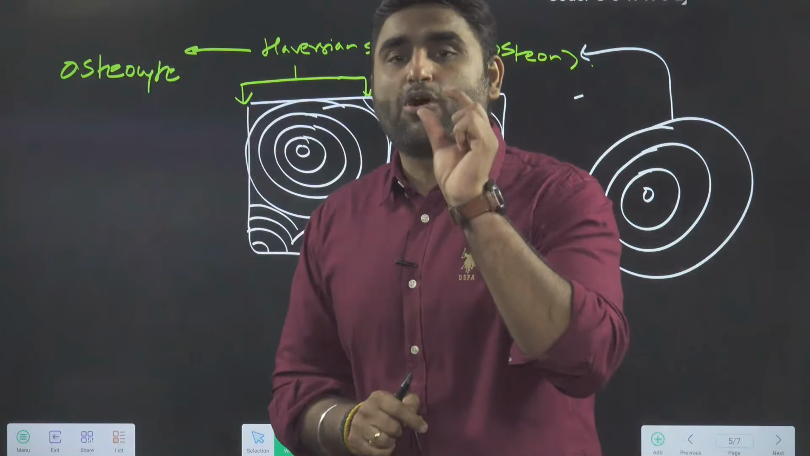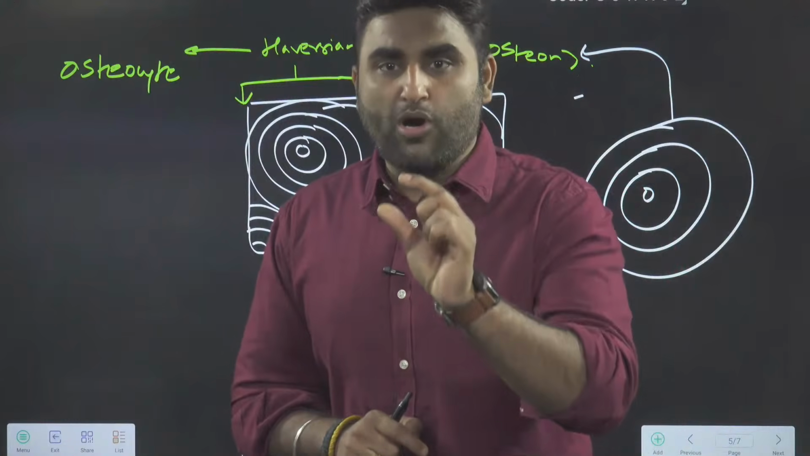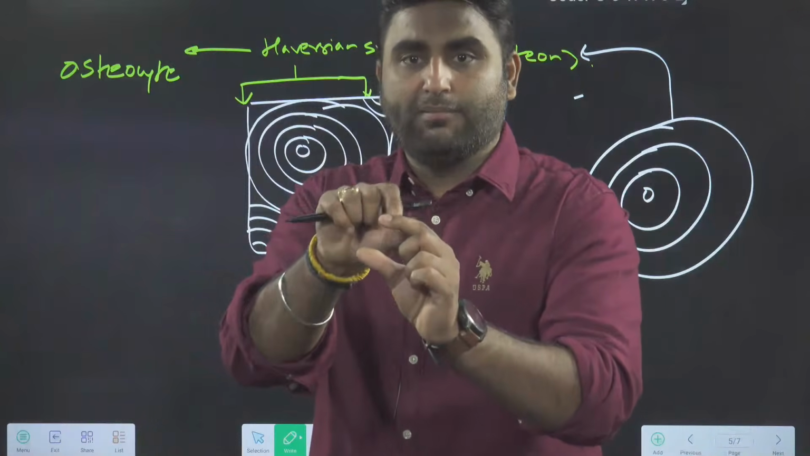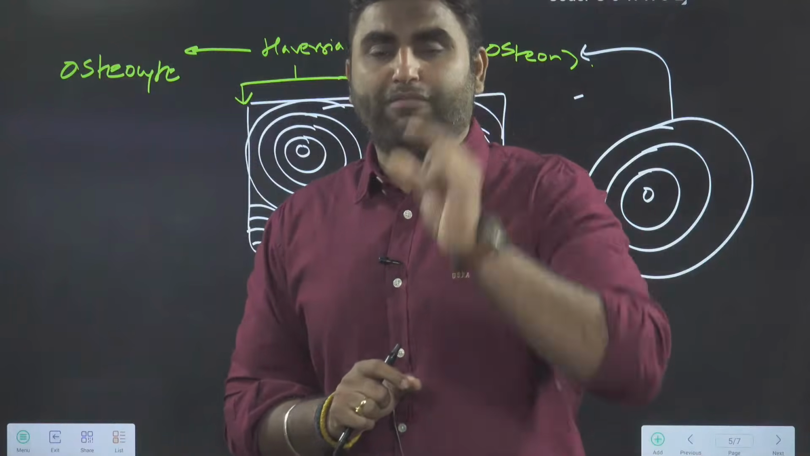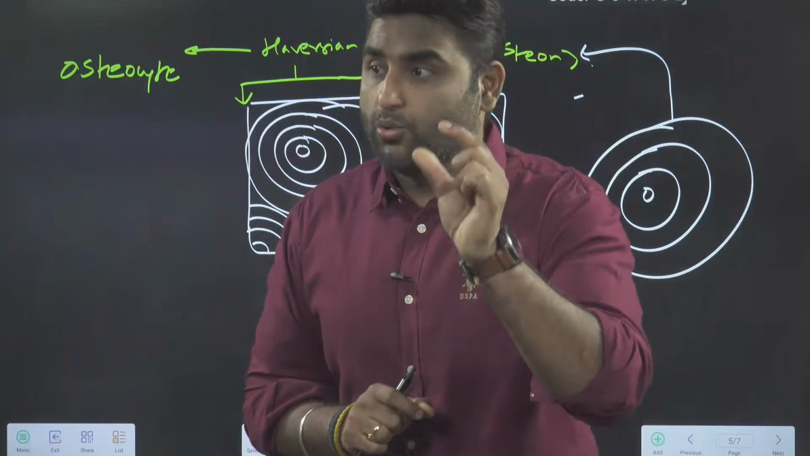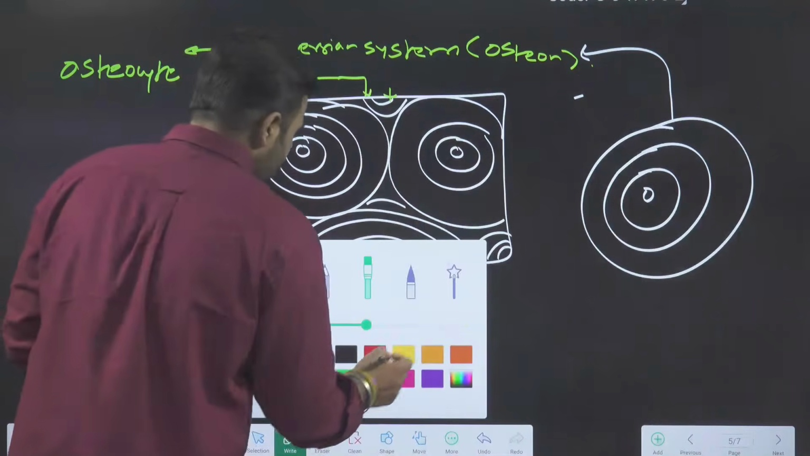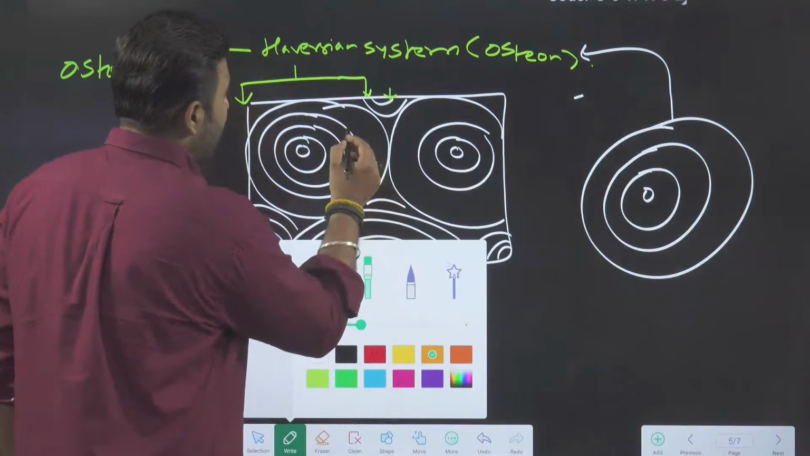So you need a small cavity. You need a small fluid-filled cavity in which your osteocyte will be living. That small fluid-filled cavity will be called a lacunae. So what I am going to make is, I am going to make the lacunae.